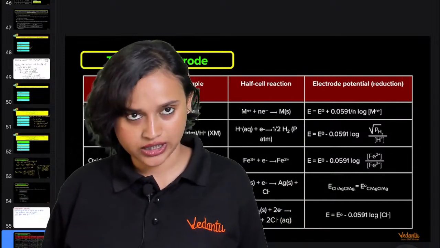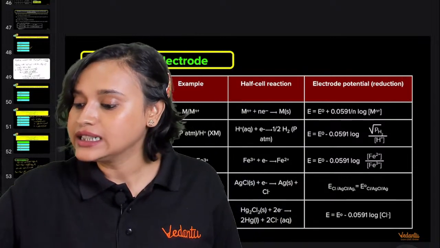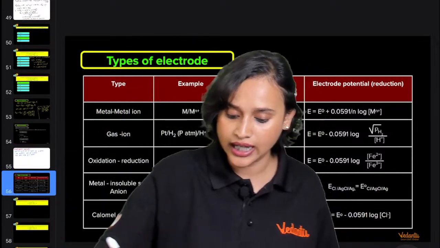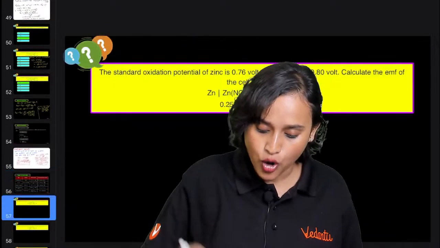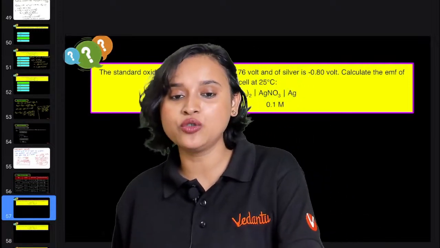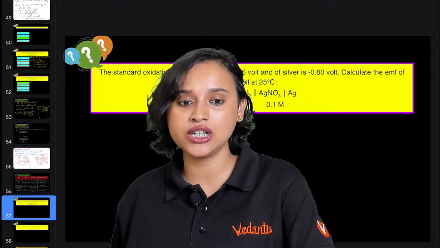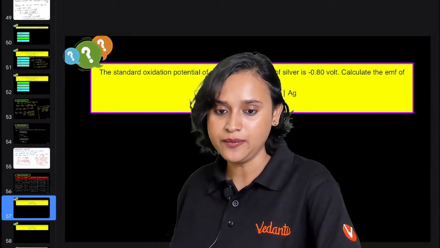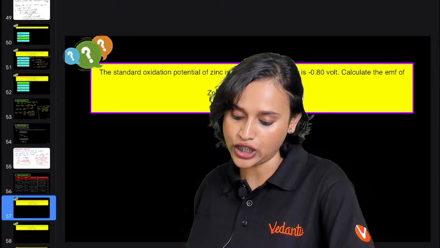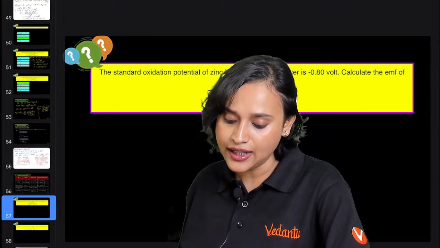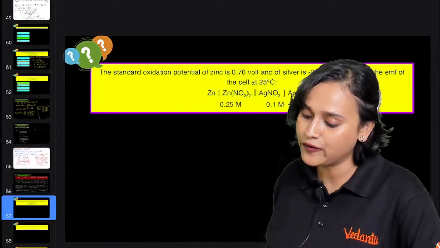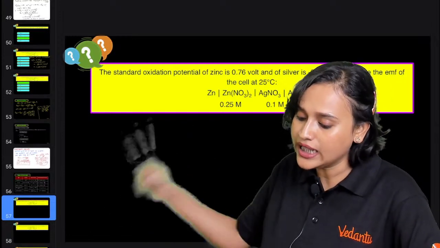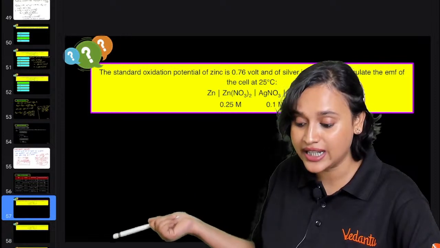Very important. Okay. All right, everybody, this is clear, guys? Yes, shall we move on? Chalo, let us move on and let us solve some more questions. Here is a question for you. The question is asking that the standard oxidation potential of zinc is 0.76 volt, and for silver it is minus 0.80 volt. Calculate the EMF of the cell at 25 degrees Celsius.